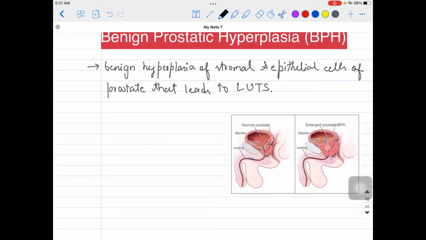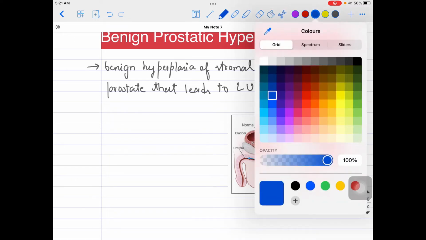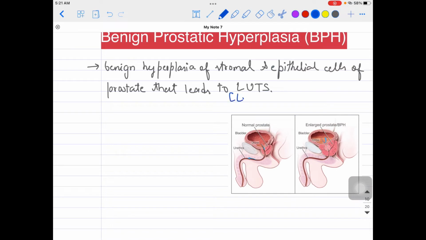LUTS is nothing but lower urinary tract symptoms, right? Don't worry, I will be talking about what these lower urinary tract symptoms are. So this benign hyperplasia of the stromal and the epithelial cells of the prostate leads to the LUTS, which is the lower urinary tract symptoms.